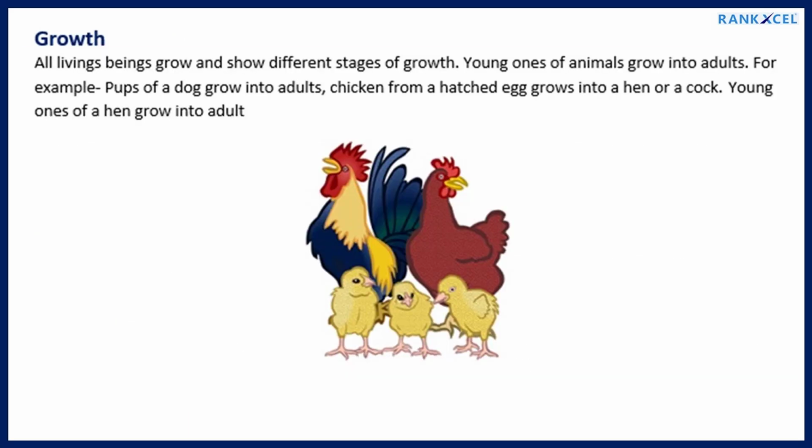Growth. All living beings grow and show different stages of growth. Young ones of animals grow into adults. For example, pups of a dog grow into adults, a chicken from a hatched egg grows into a hen or a cock. Young ones of a hen grow into adults.